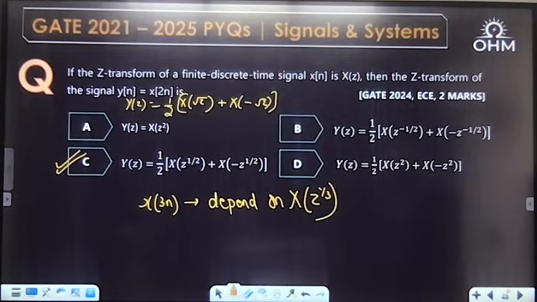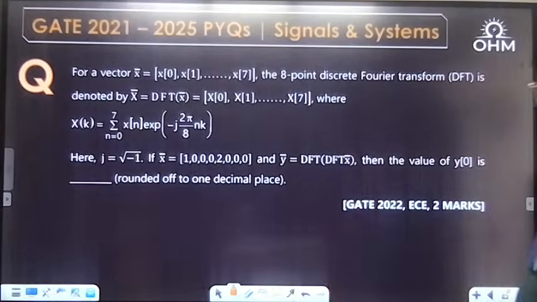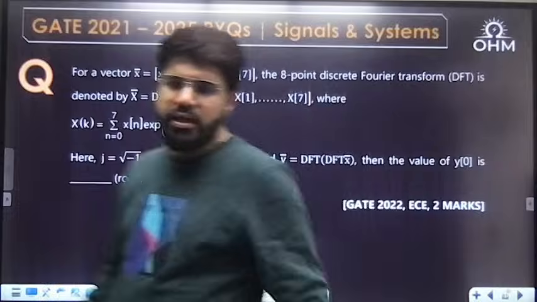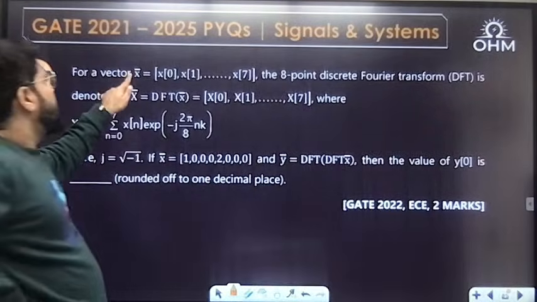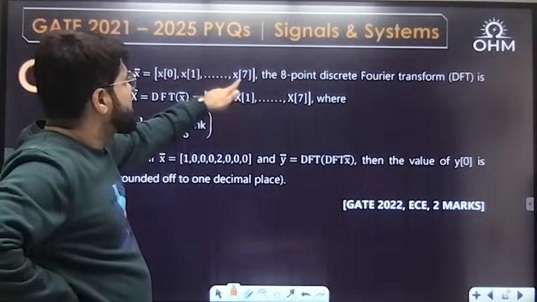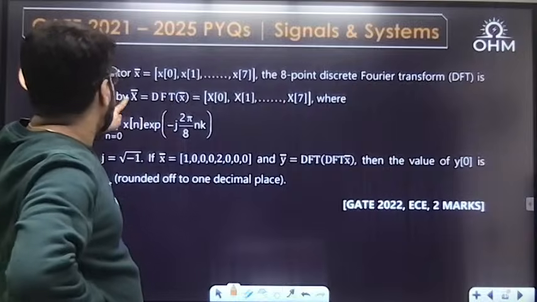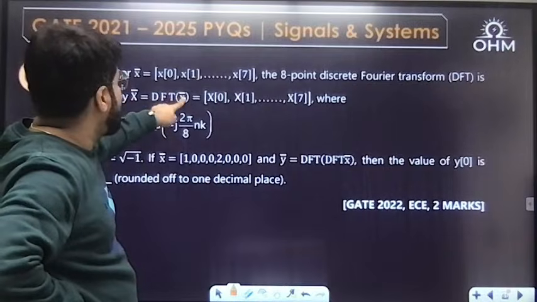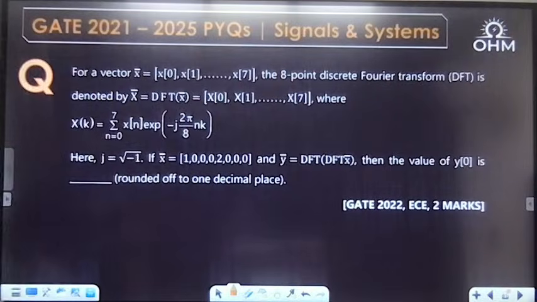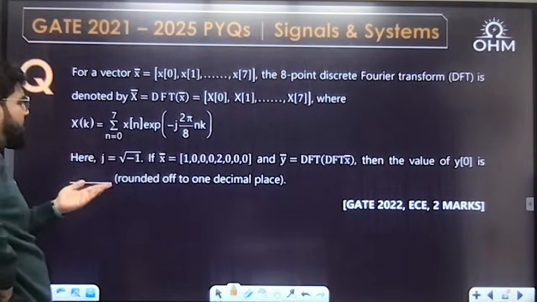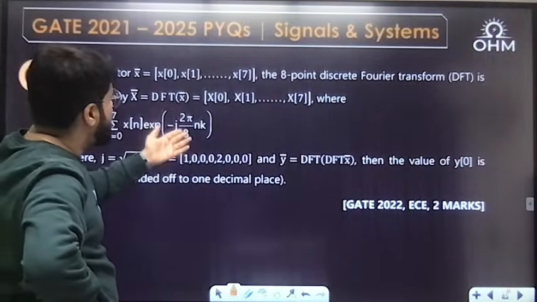This one. Then Z transform, I told you only 1 or 2 basic questions were there. Okay. DFT. Have a look into it. For a vector x bar, x0 to x7, the 8 point DFT is denoted by capital X bar, that is DFT of x bar, capital X0 to capital X7. 8 points are given, where the DFT formula, this is a formula that anyways we know: summation 0 to n minus 1 xn e power minus j 2 pi by n kn.